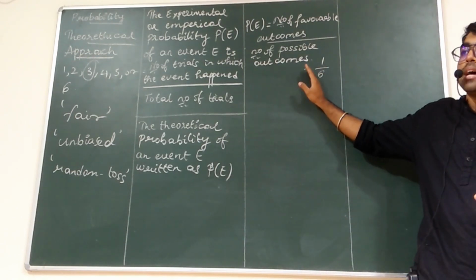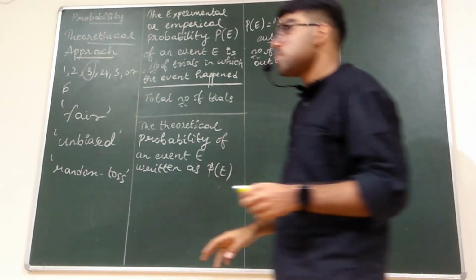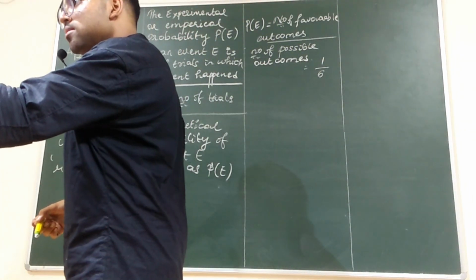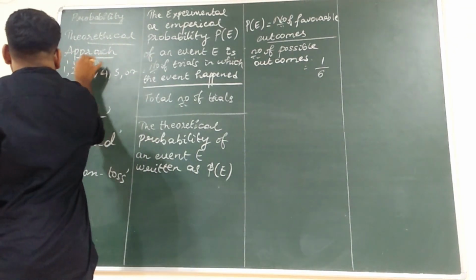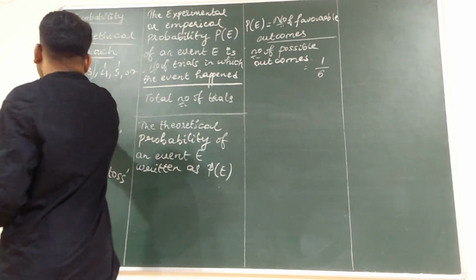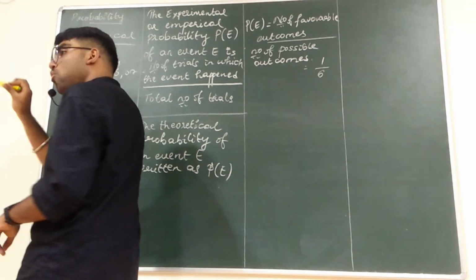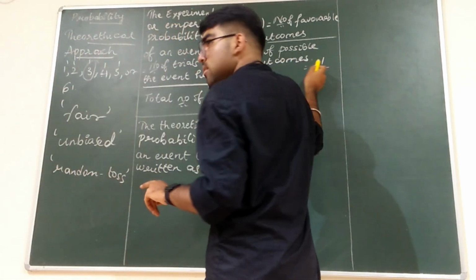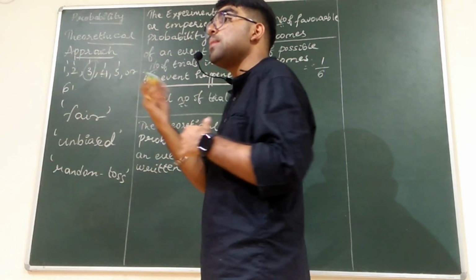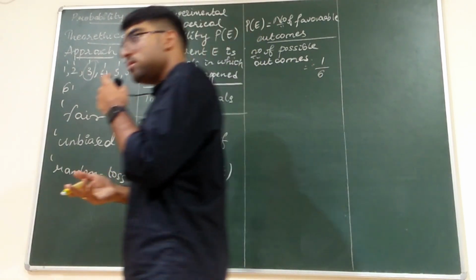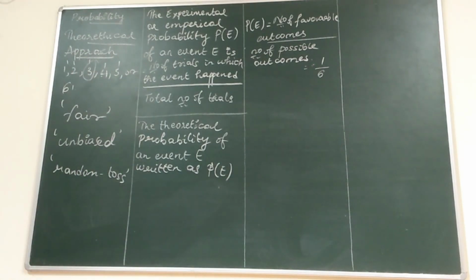Any doubts in the formulas? You will get 3 only once. You don't have to consider 1, 2, 3, 4, 5, 6 as one. All of them you get only one time. So the number of favorable outcomes means the number of times you get it. Get it? Now, is it clear? Okay. Now, can we move on with the first example?